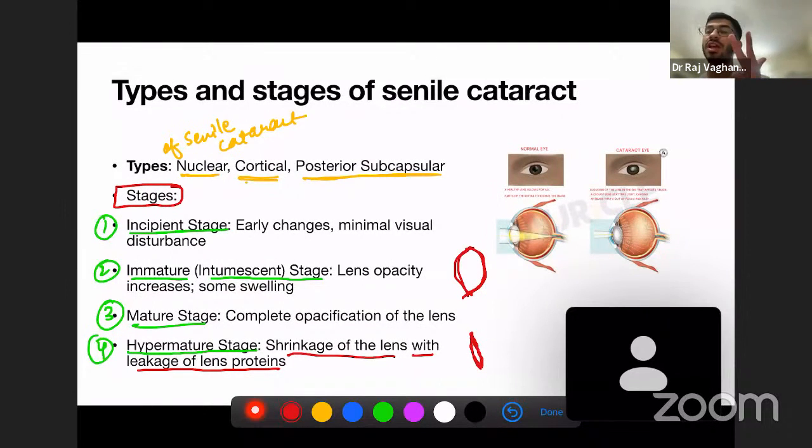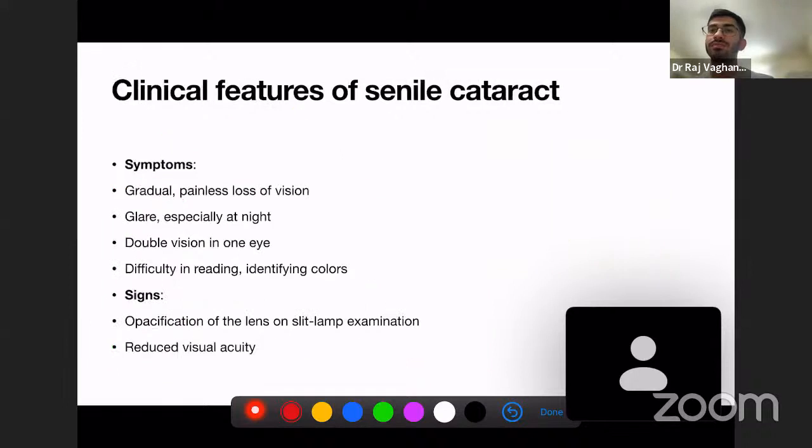Then we have the mature stage. In the mature stage, the lens has become completely opacified. Okay, the lens has become completely opacified. That means your visual acuity is zero. You cannot see anything. That is the mature stage. In the hypermature stage also, you cannot see anything, but in addition to that, there is shrinkage of the lens with leakage of lens proteins. Okay, so this is about the types and the stages of senile cataract, and the four stages are very important. You should remember each of the stages.